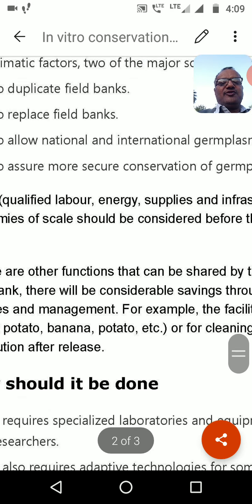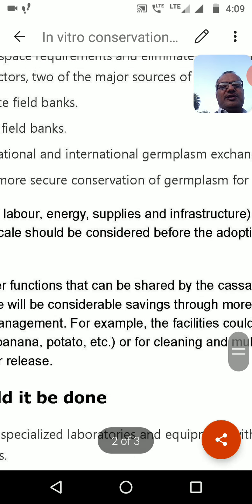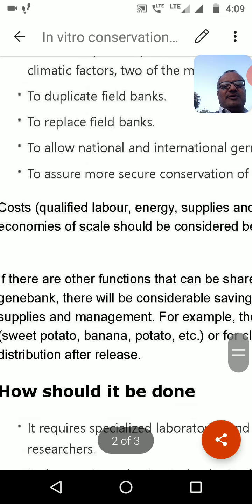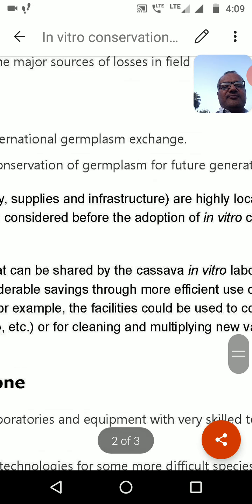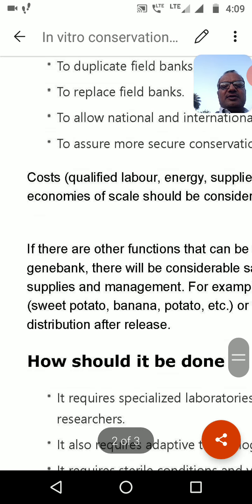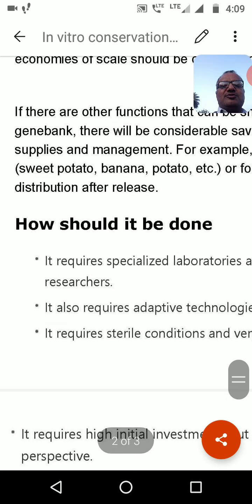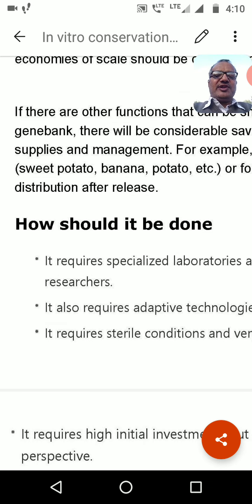If there are other functions that can be shared by the cassava in vitro laboratory gene bank, there will be considerable saving through more efficient use of space, labor, supplies and management. Now the next is how it should be done. Very important points, pay your attention.